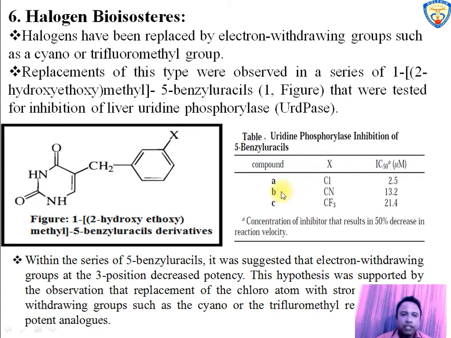Results suggested that the replacement of chloro atom with a strong electron withdrawing agent like cyano or trifluoromethyl resulted in decreased potency. Here in the figure, after replacement by cyano and trifluoro group, there is decrease in potency, that is from 2.5 to 13.2 and 21.4 for CN and CF3 group respectively.